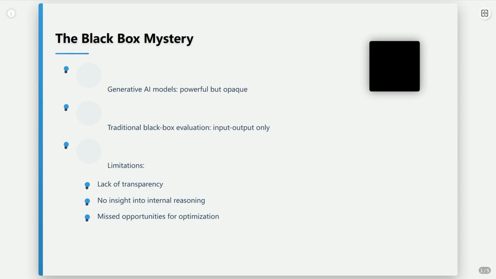Simple, right? Wrong. It's like judging a chef by their appetite alone. We miss the whole cooking process, the internal logic, the why behind the what. This lack of transparency isn't just academic curiosity. It limits our ability to truly understand and improve these powerful systems. So, how do we crack this open?